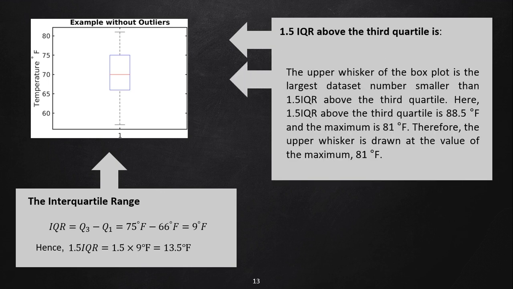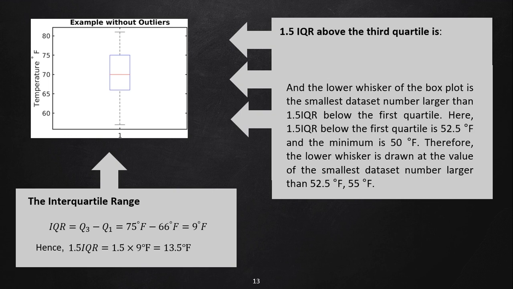The upper whisker of the boxplot is the largest dataset number smaller than 1.5 IQR above the third quartile. Here, 1.5 IQR above the third quartile is 88.5 degrees Fahrenheit. Therefore, the upper whisker is drawn at the value of the maximum, which is 81 degrees Fahrenheit.